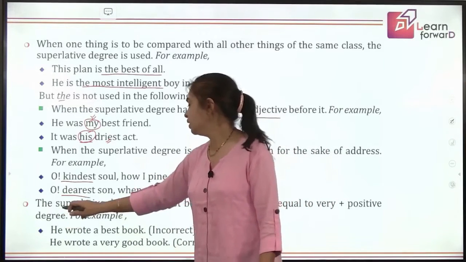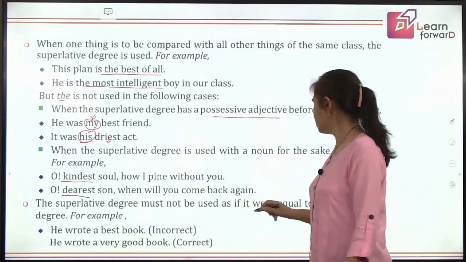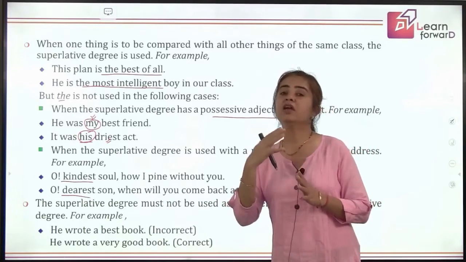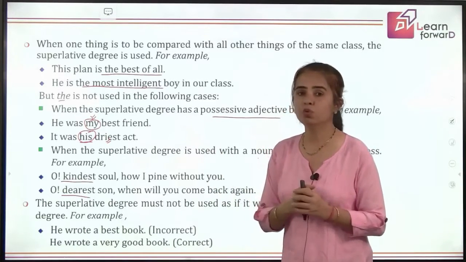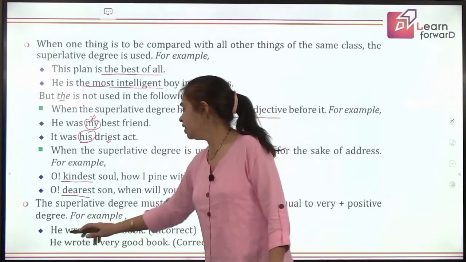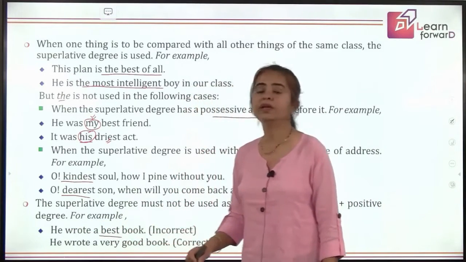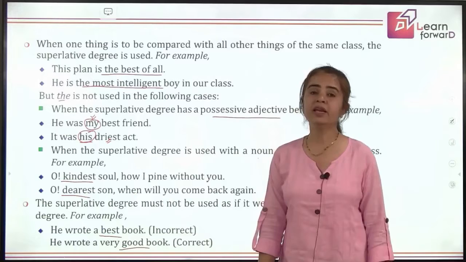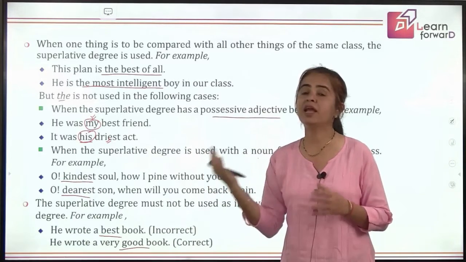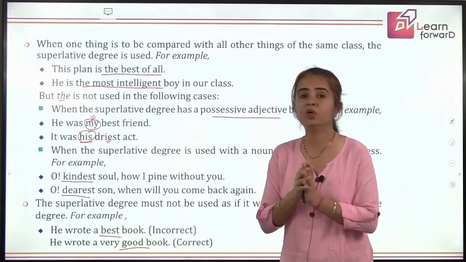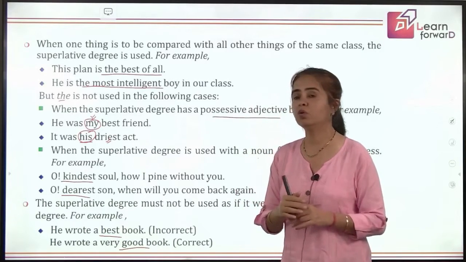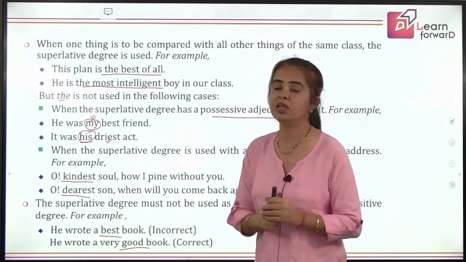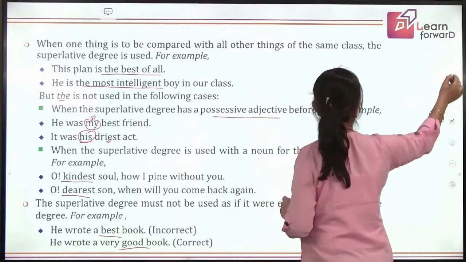The next point says the superlative degree must not be used as if it were equal to very plus positive degree. That means if I'm saying very important, I cannot say it's most important. So if we say he wrote a best book, no, it is not correct. The correct way is he wrote a very good book, right? Because I'm not talking in the superlative degree, I just want to say it was wonderful, it is very good. So very with the superlative degree will not go. It does not mean the same as the superlative degree. So very and the superlative degree are different. This you have to keep a note of.